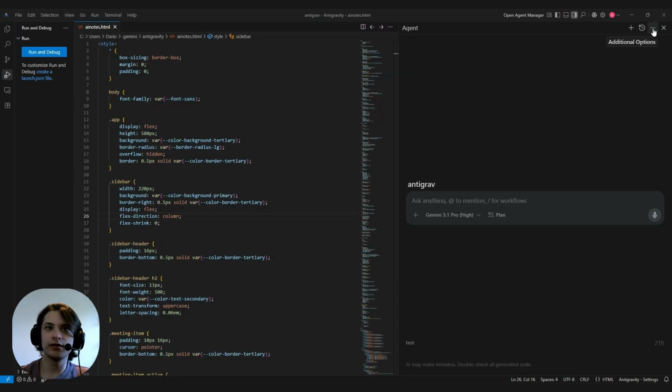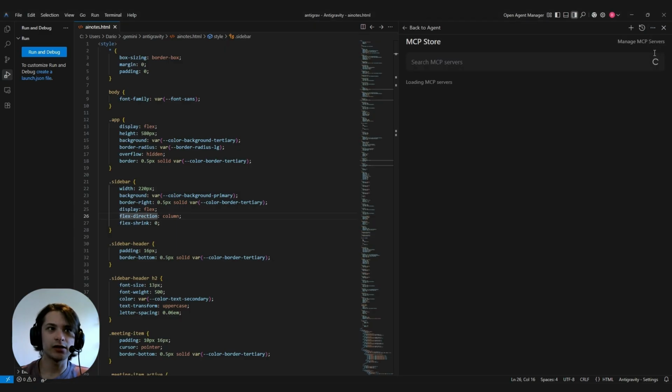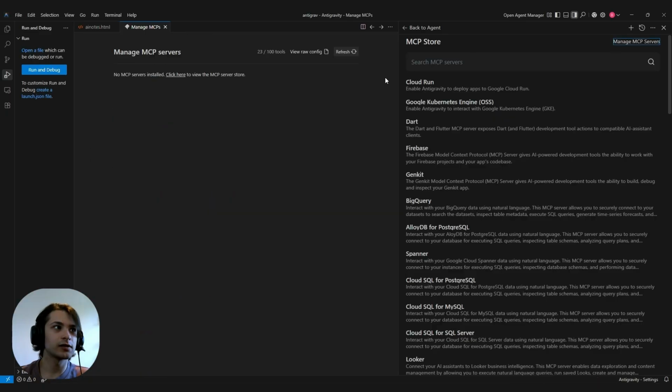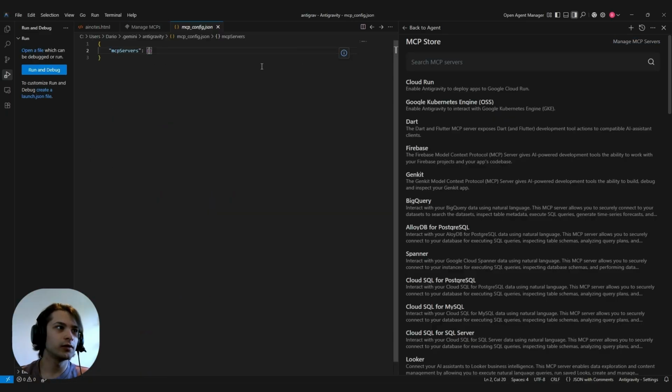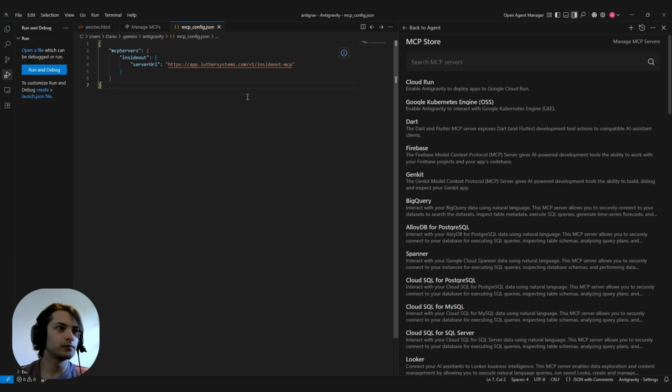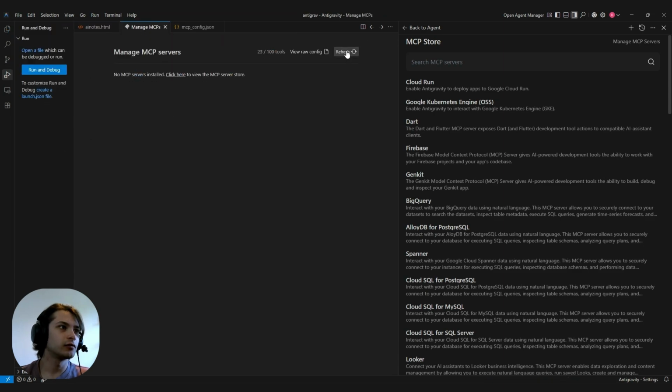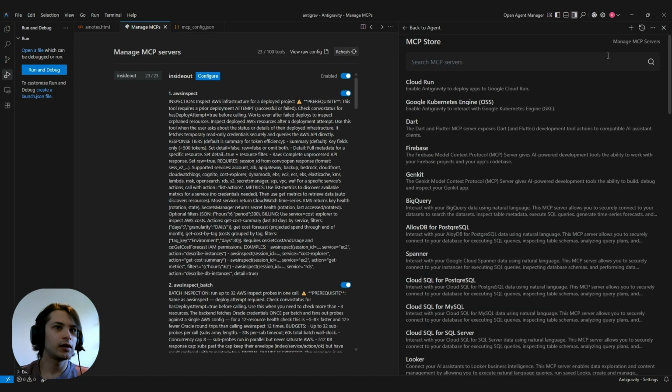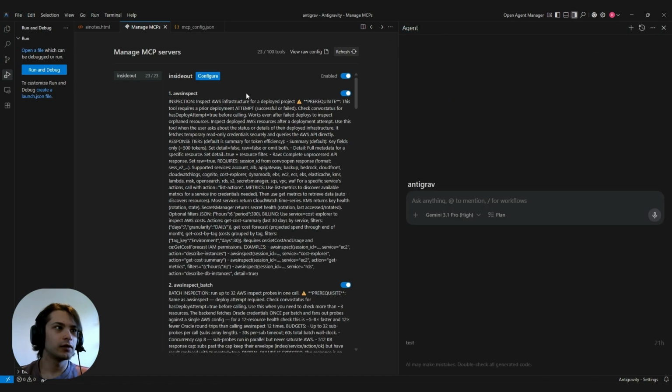To add it, you just need to click the three dots, the menu at the top of the agent side panel, select MCP servers, and then manage MCP servers, then view raw config, and add the following to your mcp config.json and save. And this code will be in the description of the video. Okay, and we can refresh our MCP servers, and that's it. So InsideOut is now available as an agent in your workspace, ready to use alongside everything else Antigravity already has running.